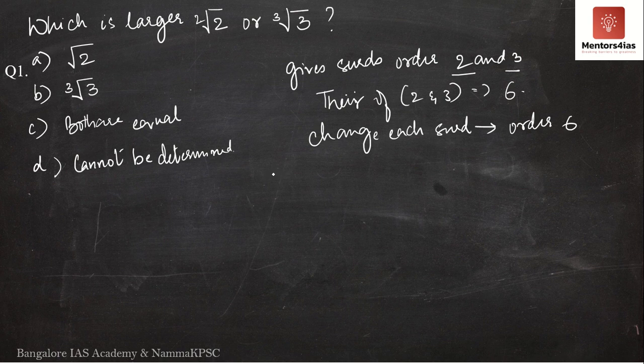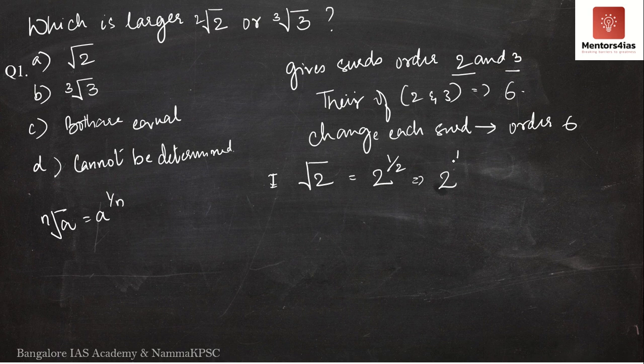So, taking the first number, that is square root of 2. Going by the law of surds, where I said that the nth root of a can be written as a to the power 1 by n, I will write root 2 as 2 to the power 1 by 2. Now, I have to change it to the order 6. So 2 remains as it is.